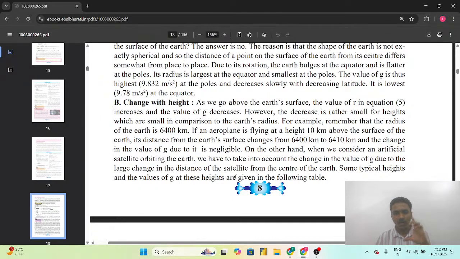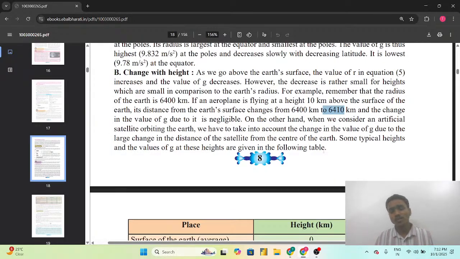So what will now be the distance of that aeroplane from the earth's center? That will be 6,410 kilometers. That 10 kilometers gets added to the radius. Since this distance is very small, the value of g will not change, as it will be negligible. It will not mostly affect the value of g.